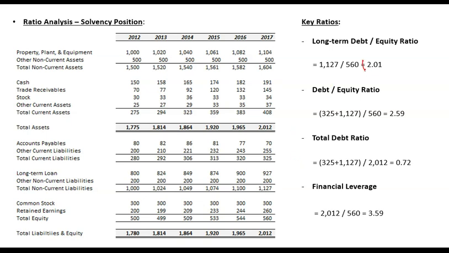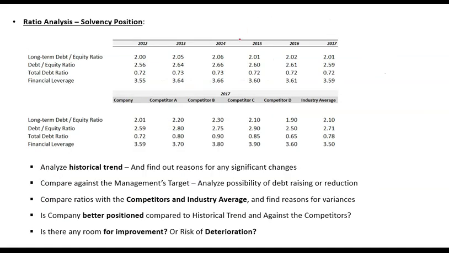Okay, so again, these ratios are not enough. You need to compare the ratios with some benchmark, and that benchmark has to be the historical trend, management's target, or competitor ratios. So you need to do a historical analysis, that is take out the ratios for the past 5 to 6 years, and perform competitive analysis, that is compare the ratios against competitors.